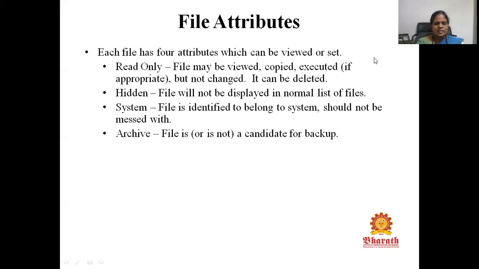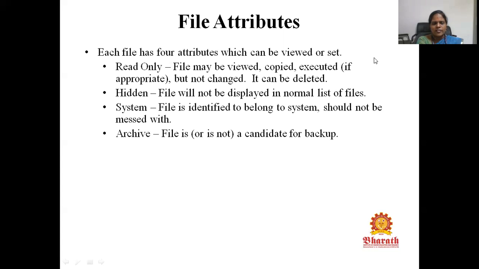Next is different attributes of files. These are some of the attributes. First is the read-only attribute. As the name says, a file with this attribute can be viewed and copied, but it cannot be deleted or changed because it is read-only. Next is hidden file. A hidden file is not displayed in the normal list of files.